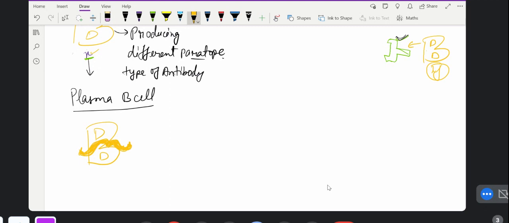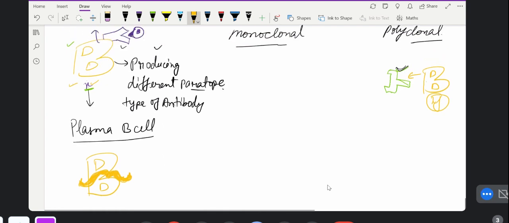Here, this B cell is matured from the above X cell. Whatever kind of antibody it makes, the same antibody will be made by these, and that antibody will again be very specific for this type of pathogen, this type of epitope. So it forms only one type of antibody which is very specific. That is called monoclonal.